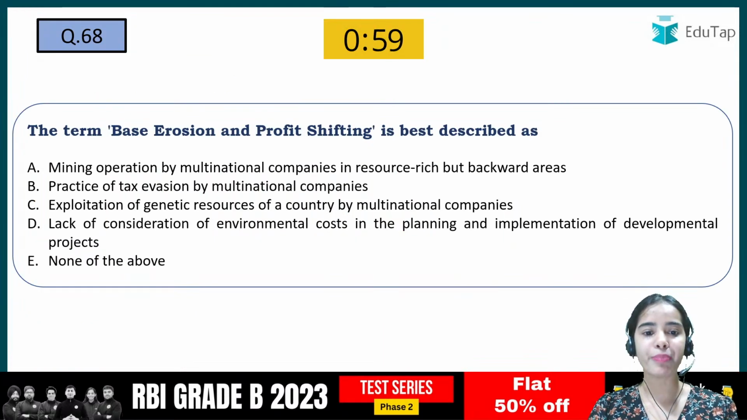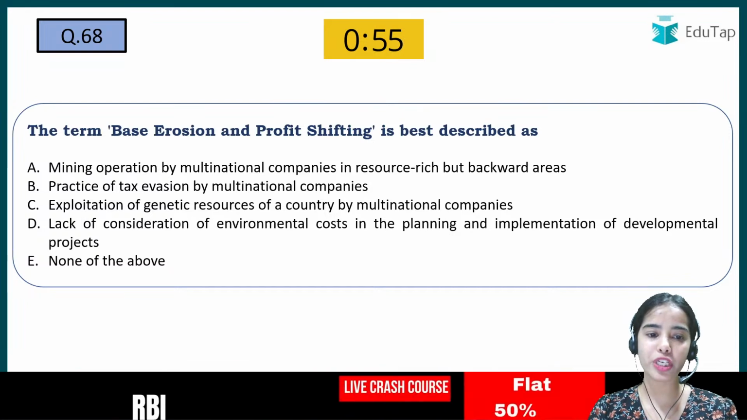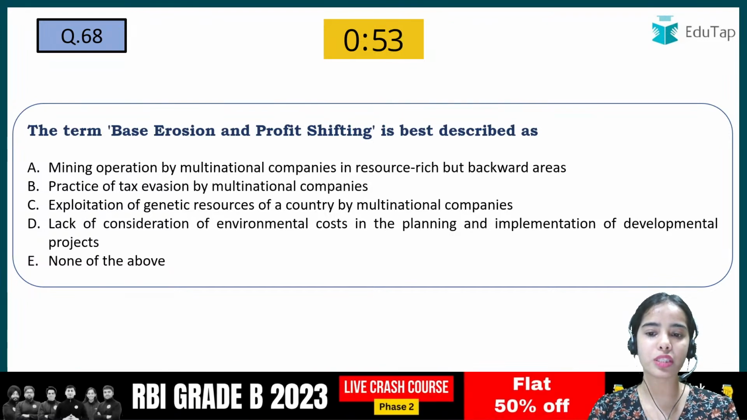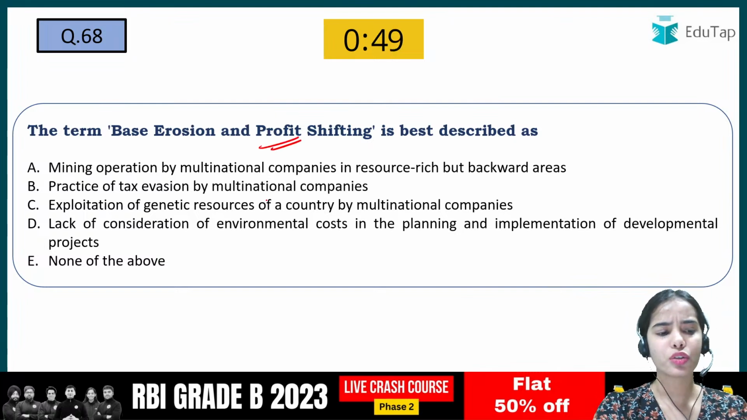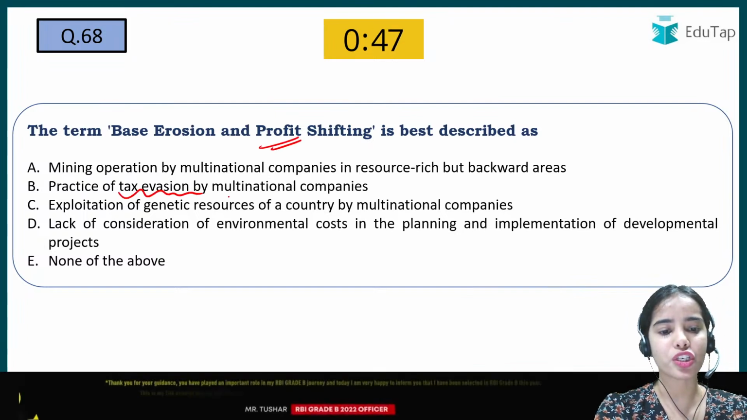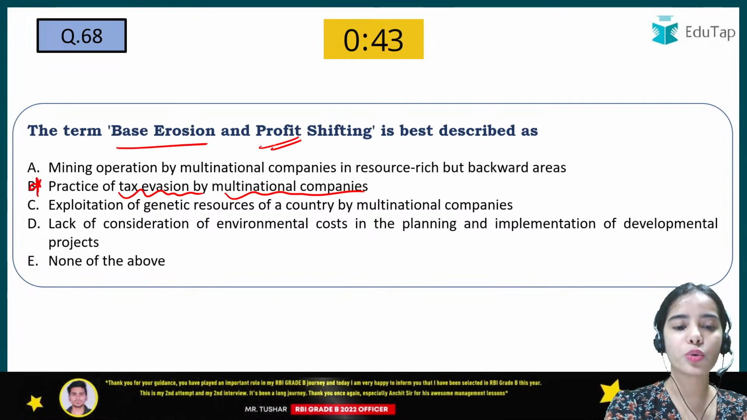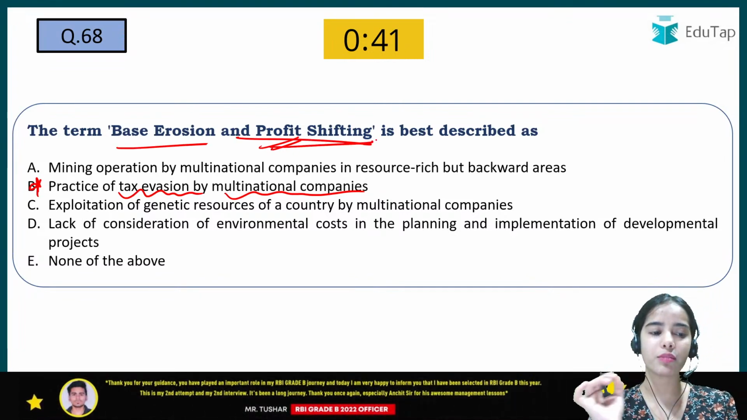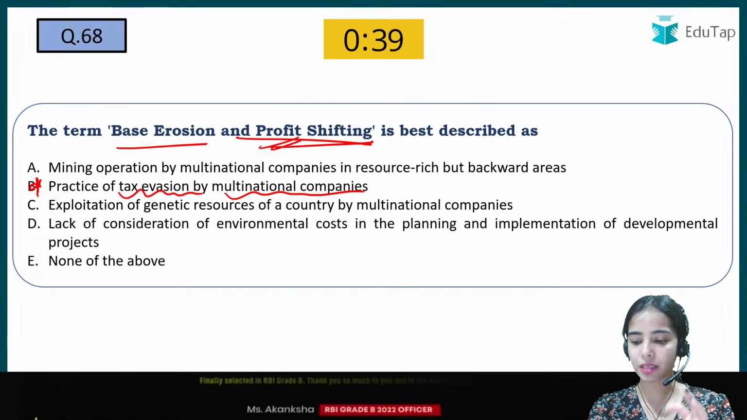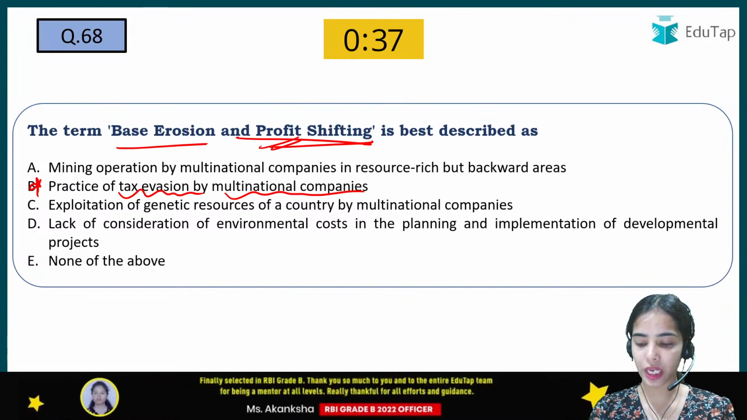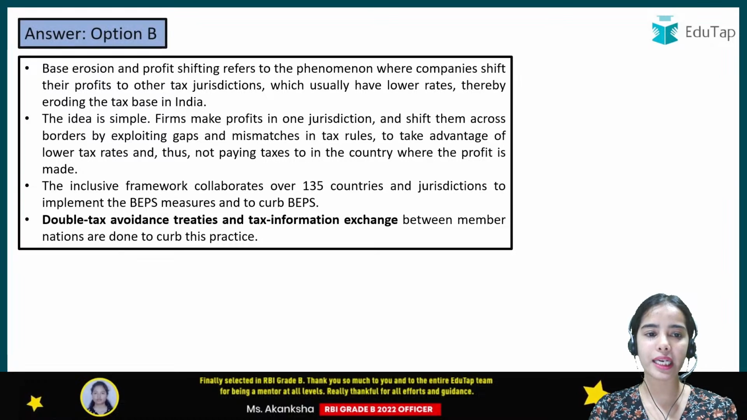Next is, the term base erosion and profit shifting is best described as the mining operation by multinational companies in resource rich but backward areas. So base erosion, profit shifting, this is more related to the tax evasion that is done by the multinational companies. So actually the base erosion and the profit shifting is in terms of the tax evasion by the multinational corporations. So, okay, yes, B is the correct answer.